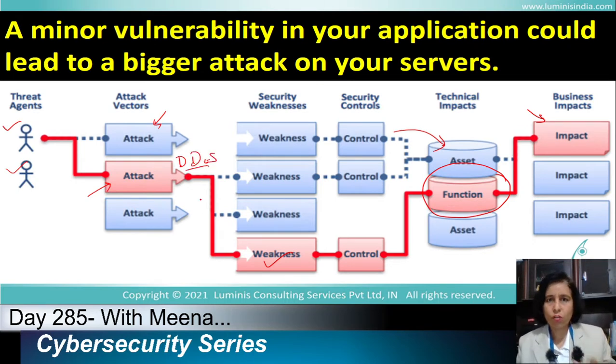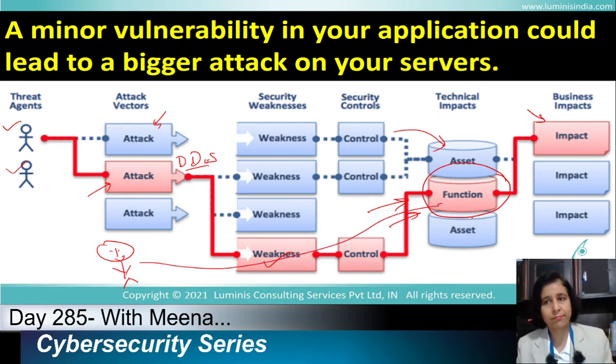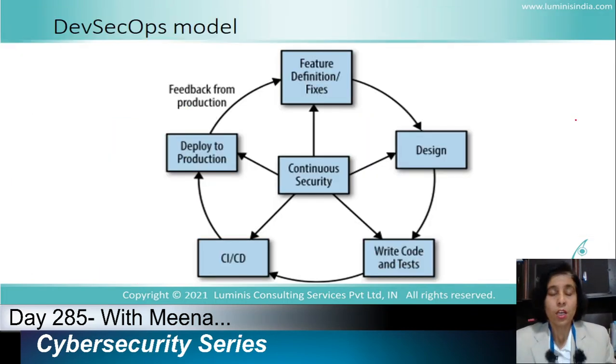They send a lot of traffic to your web server, and legitimate users who want to purchase that application are not able to get it, which has a huge business impact on your company. Clear?